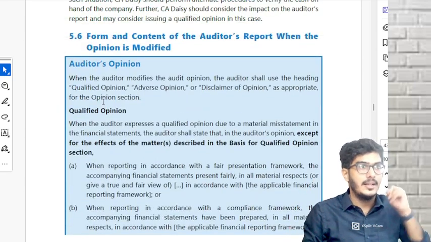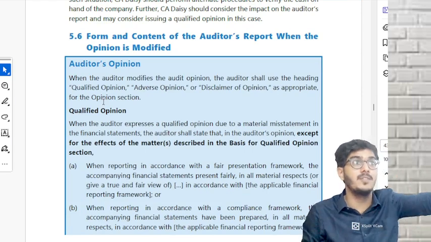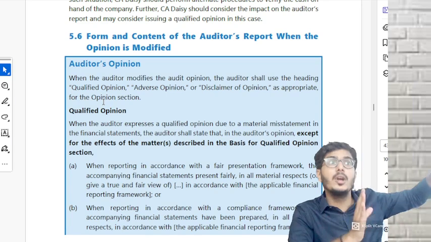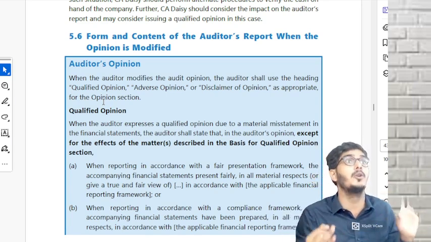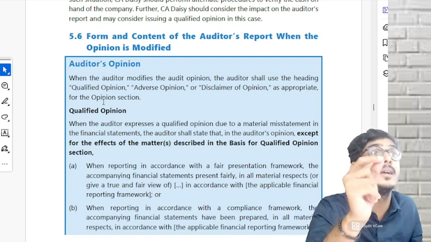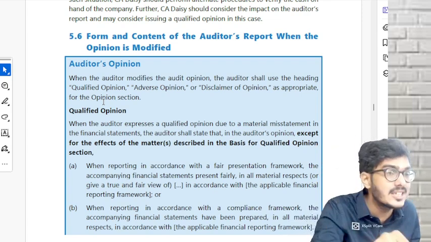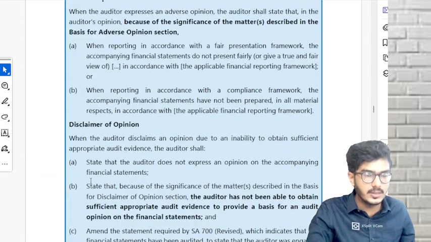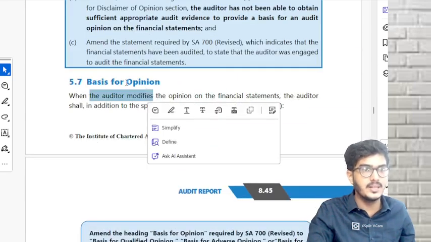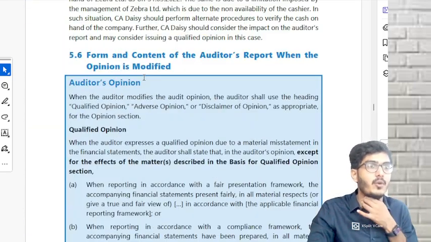I told you, in 700 we learned the opinion and basis for opinion section. That was purely for unmodified opinion. Whenever you go for a modification, your opinion paragraph and your basis for opinion paragraph will have some changes. Those changes have been given over here. First, we're going to discuss the auditor's opinion section. Then we're going to discuss the basis for opinion section. So in the opinion section, what are the changes?